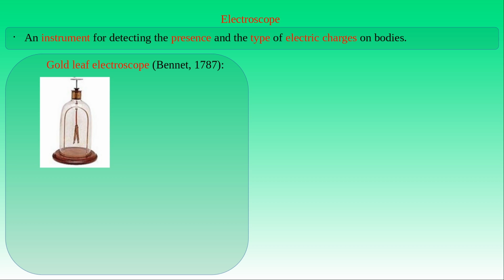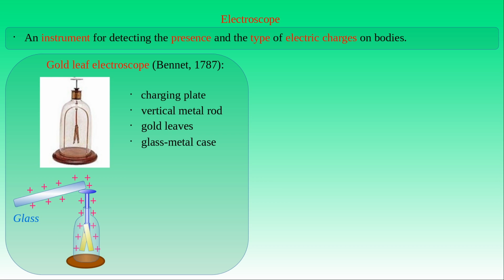In the photo, we can see a gold leaf electroscope with a glass metal case. It consists of a disc called the charging plate, which is attached to the top of a vertical metal rod. The rod is normally made of brass, and golden leaves are attached to its lower end. The lower part of the metal rod is encased in the glass metal box, insulated from the rod. If a charged body touches the charging plate, then the gold leaves spread apart since the parallel strips with the same type of charge repel each other.